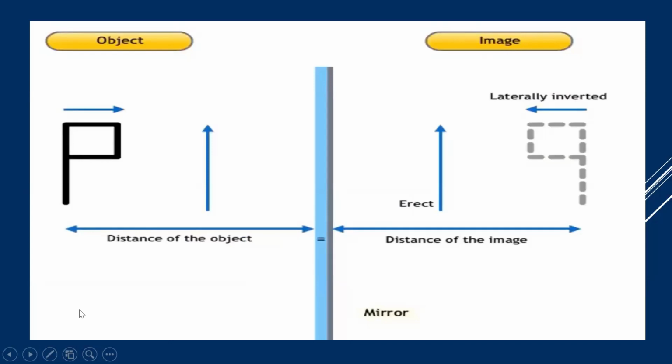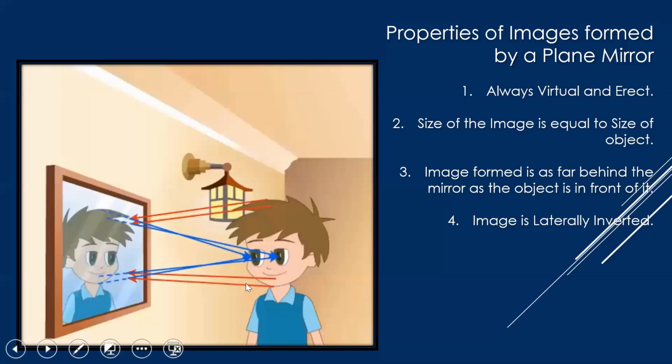Now, can we study some characteristics of images formed by a plane mirror? Can you tell me? First of all, it is erect. Erect as in, do you see inverted images of yourself in a mirror? No, we see just the way we are. If we are standing, the image we will see inside the mirror will also be standing. If we are sitting, the image will also be sitting. So it is always erect.